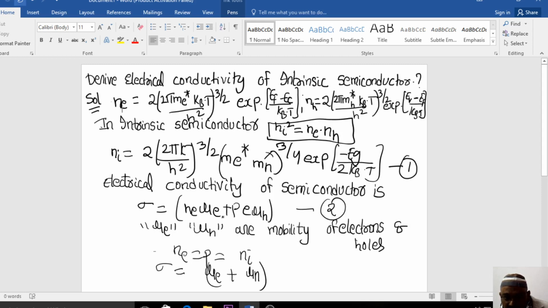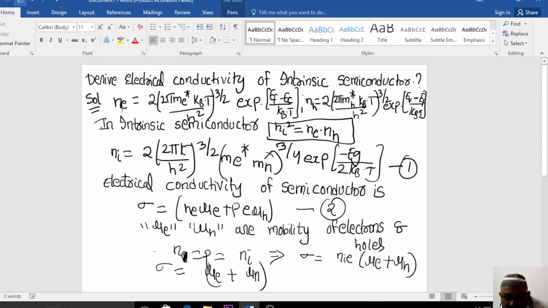So what do I have to write here? n_i, you already know. So the electrical conductivity can be rewritten as n_i e into mu_e plus mu_h.